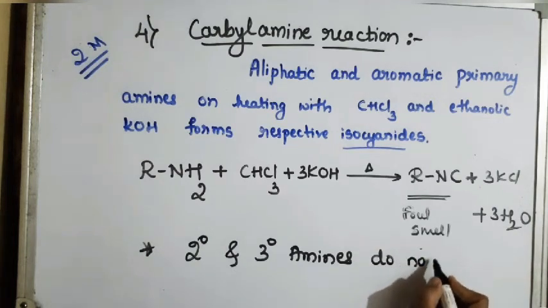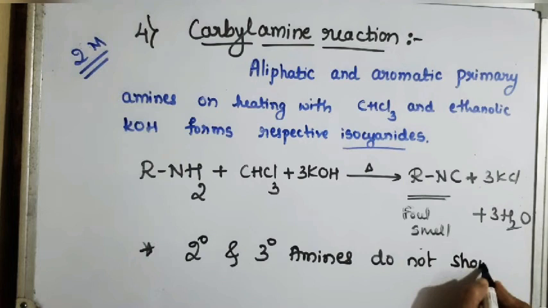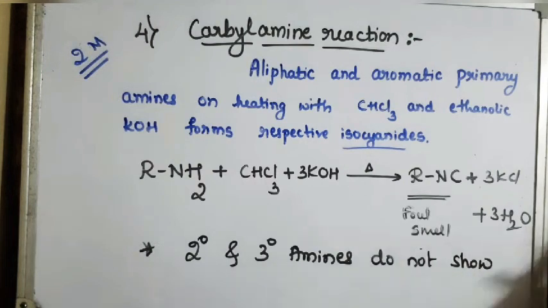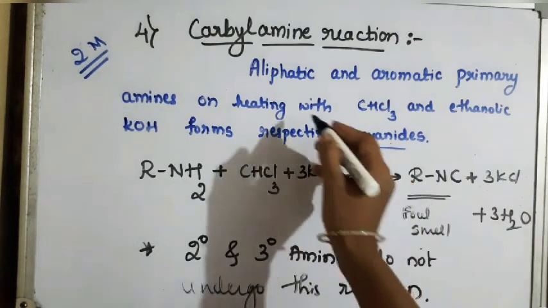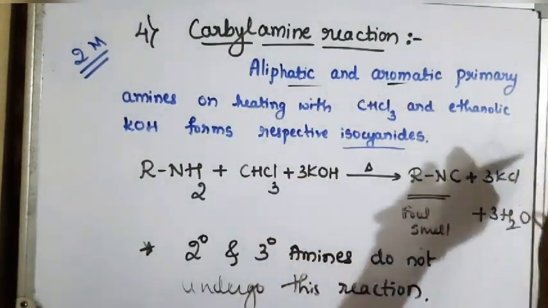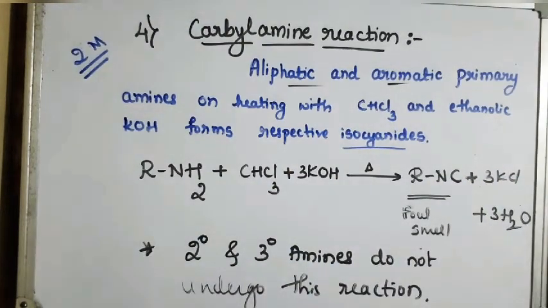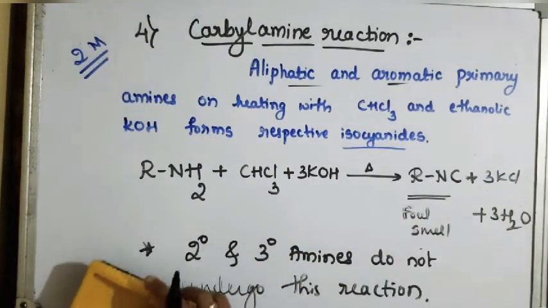Secondary and tertiary amines do not undergo this particular reaction. It is only for the primary amine. It may be aliphatic or aromatic. Both of them show this particular reaction.